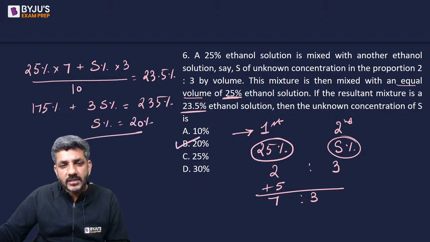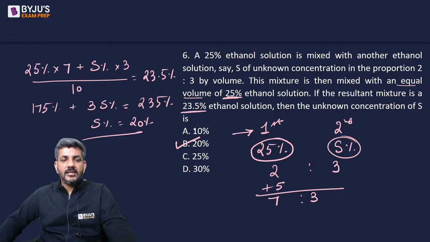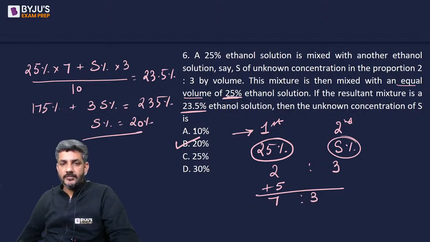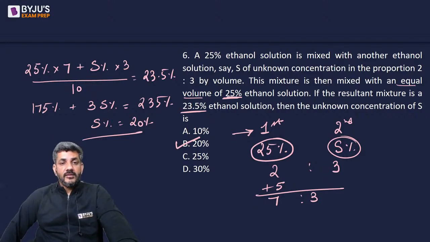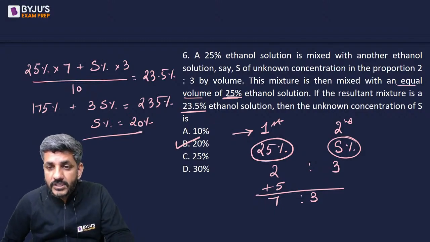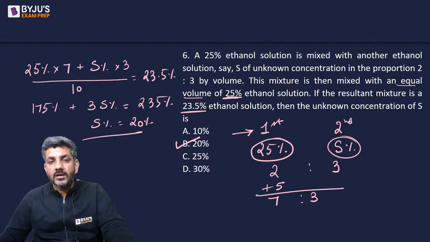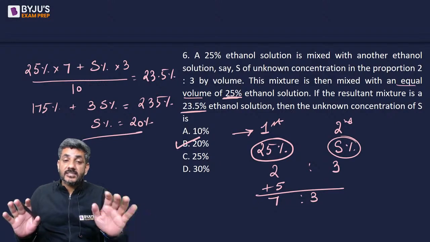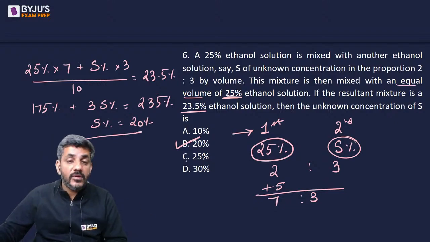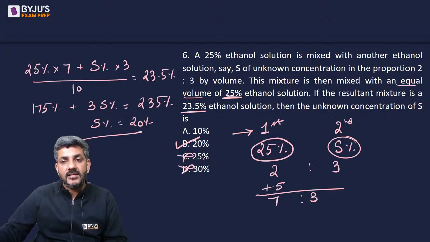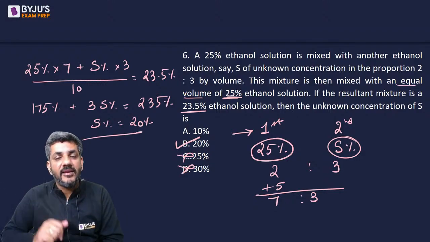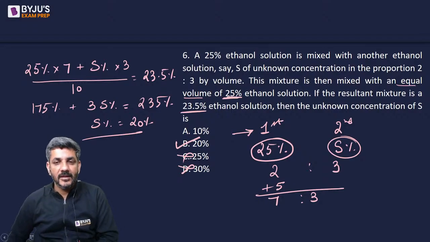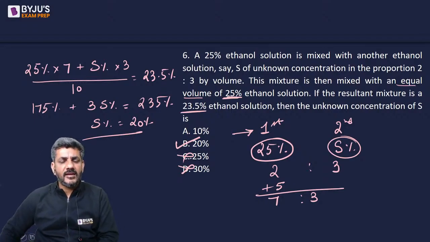So B option is the correct answer for us. That is the final answer for us. The correct answer is 20%. So music core is saying 23.5 lies between 20 and 25. But yes, that's correct. By that logic, music core, I could have eliminated 25 and 30, but not 10, because 23.5 is also between 10 and 25. It lies between both of them, so because of that I cannot eliminate it.